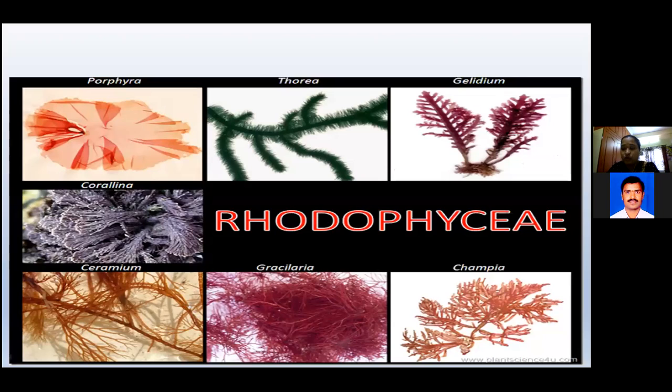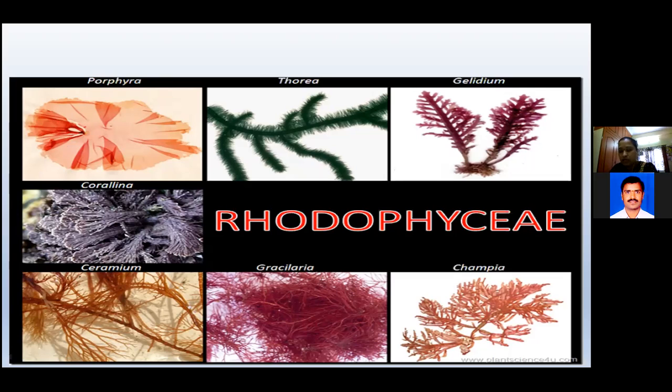The photosynthetic pigments are chlorophyll A and D. Another very important pair is phycocyanin and phycoerythrin. These are the pigment system: chlorophyll A, chlorophyll D, phycoerythrin and phycocyanin. These phycoerythrin and phycocyanin are called phycobilins.